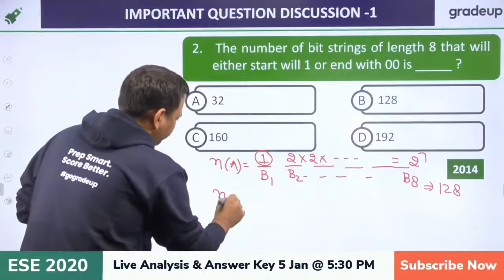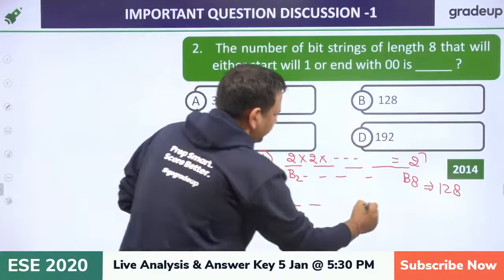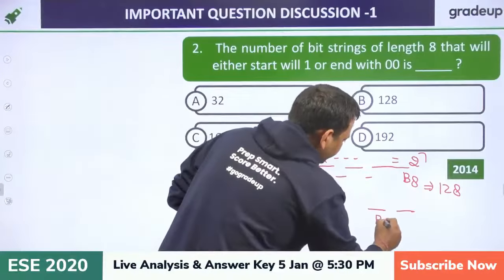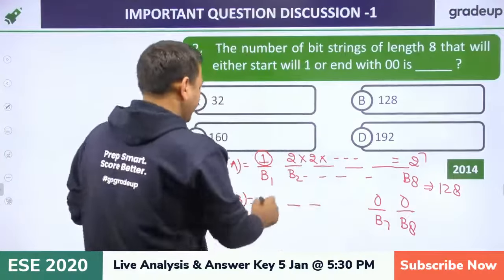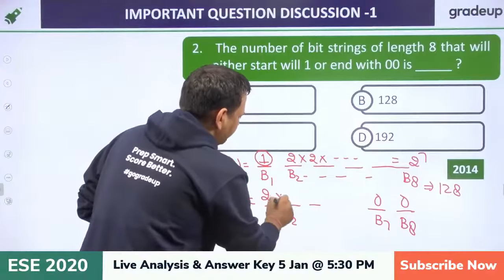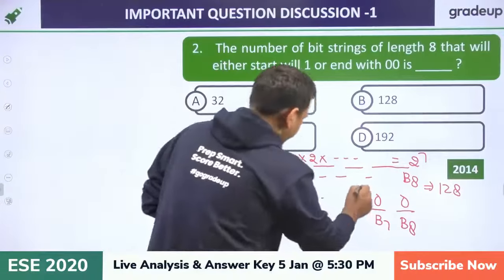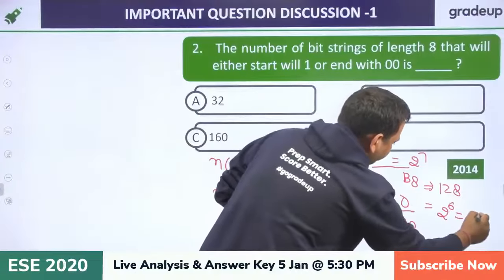Now we are saying NB is all the strings ending with 00. So the last 2 digits, B7 and B8, are 00. They are fixed. So how many options are there? B1 has 2 options, B2 again has 2 options. So simply 6 digits we are having, 2 raised to power 6, which is nothing but 64.